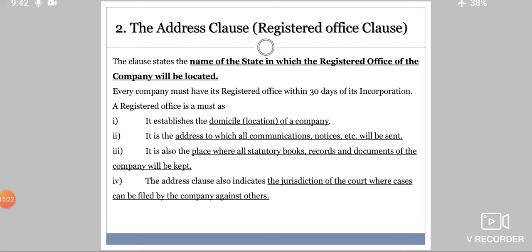And lastly, the address clause also indicates the jurisdiction of the court where cases can be filed by the company against others. It means that particular place will come under which jurisdiction. This the address clause will decide.